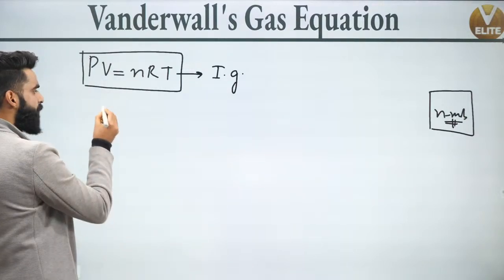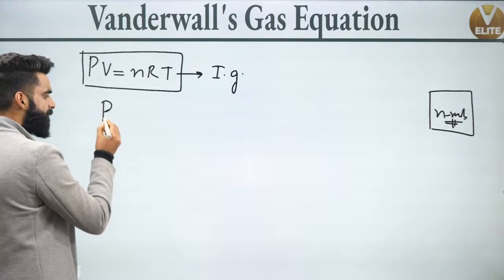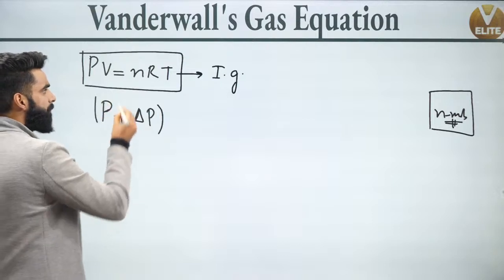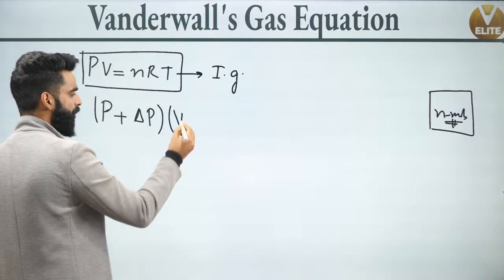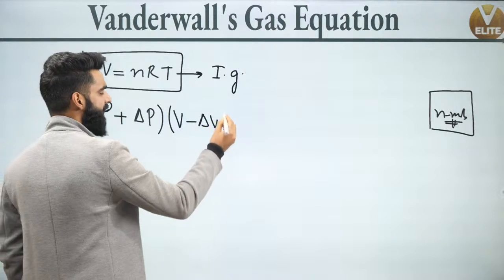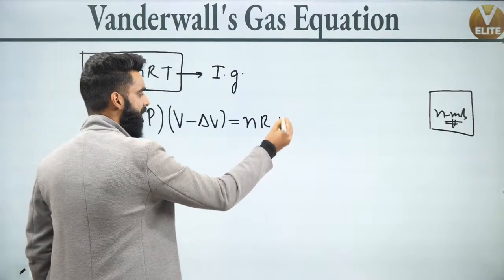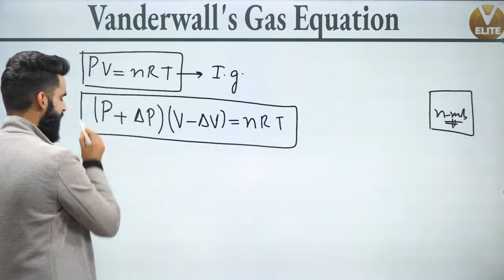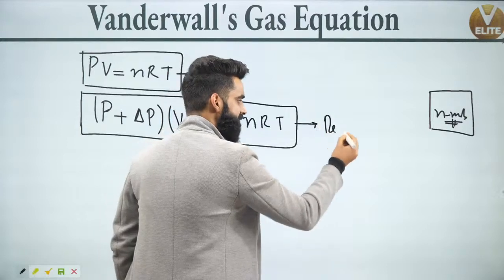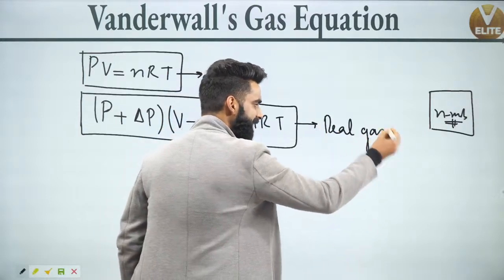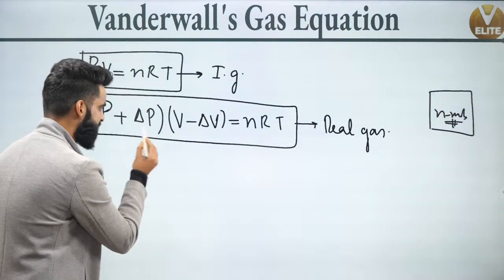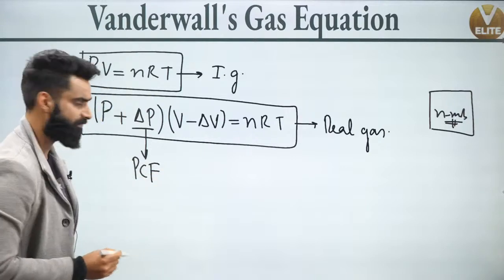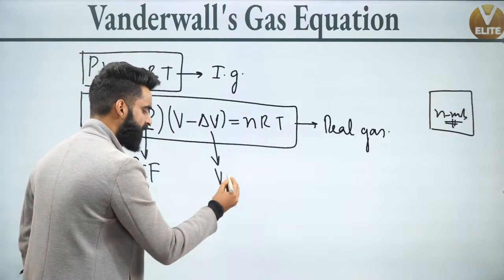Now what I'm going to do is write a new equation like this. Pressure of a real gas plus delta P, multiplied by, instead of ideal volume, I'm writing volume of real gas minus delta V, is equal to nRT. Now people, let me tell you first of all, this equation will be followed by the real gases. Let me tell you this delta P, guys, is what we call the pressure correction factor, and delta V is what we call the volume correction factor.